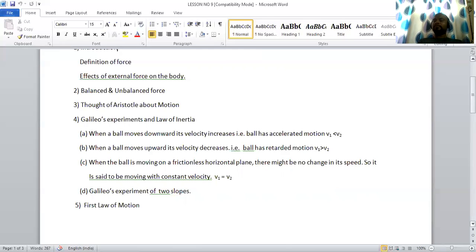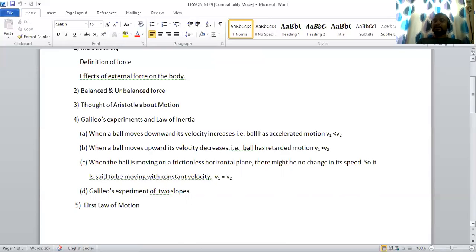on slope 2. But as he kept the angle of inclination of the first slope constant and decreased the angle of inclination of the second slope, he was able to see that the ball had to travel a larger distance in comparison to the earlier case.